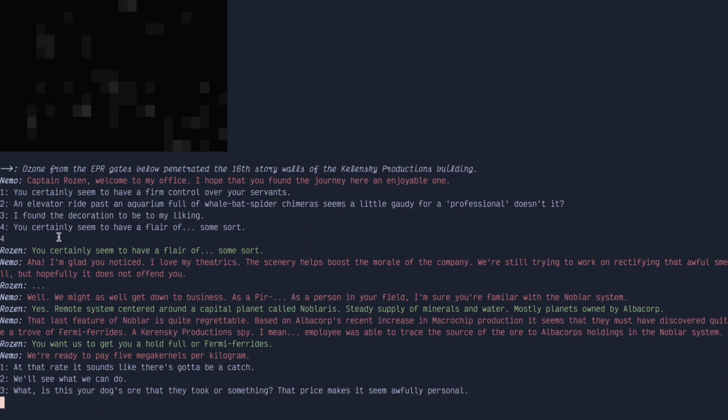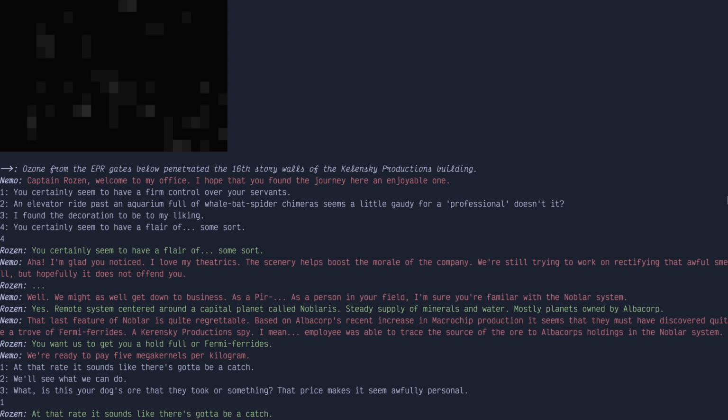Ooh, so we're going on a heist. Ready to pay 5 megakernels per kilogram. Okay. The smell. Okay. That rate sounds like there's gotta be a catch. We'll see what we can do. What? Is this your dog's ore that they took or something? That price makes it seem awfully personal. I think suspicious.